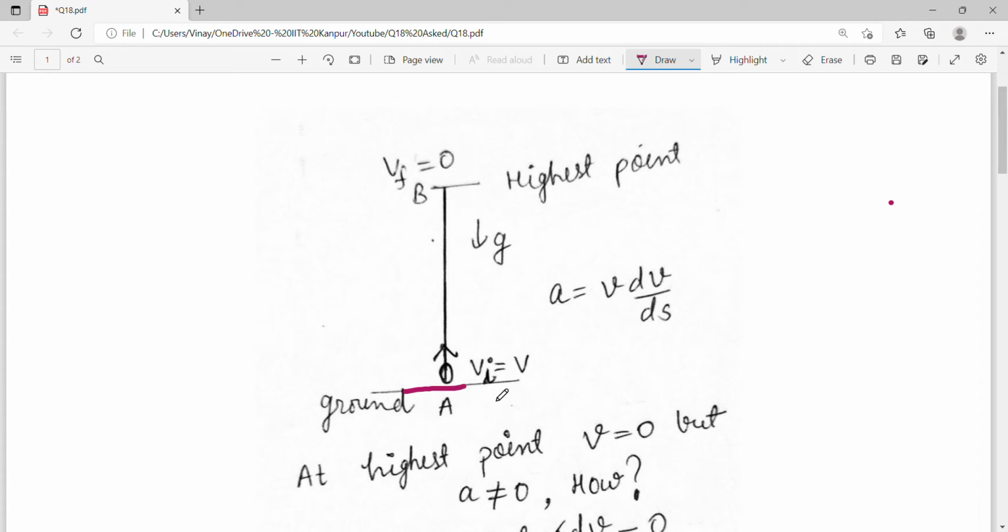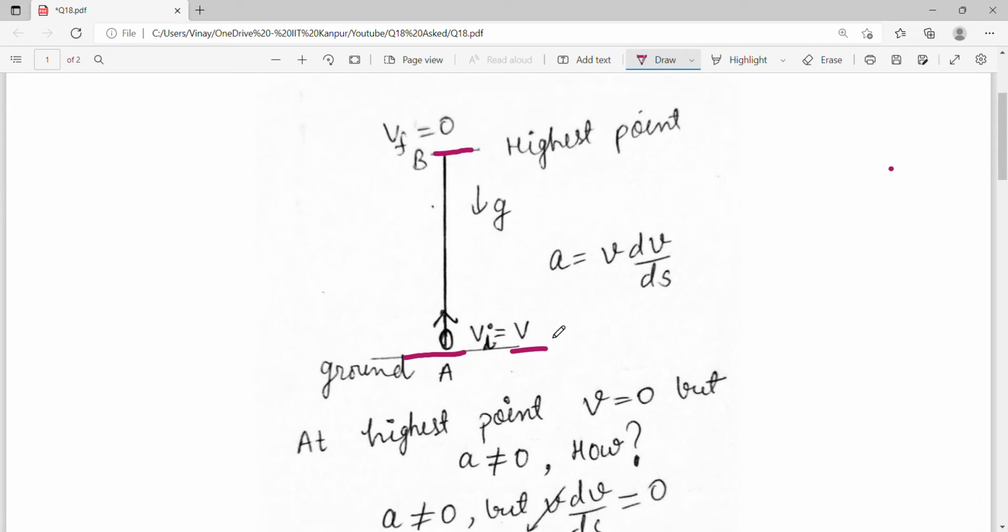So with the initial velocity v, it is reaching the highest point, where its final velocity is going to be zero, right? Where all of its kinetic energy is going to be consumed or dissipated into potential energy. Now, air drag or friction is absent, so you don't have to overthink the question.